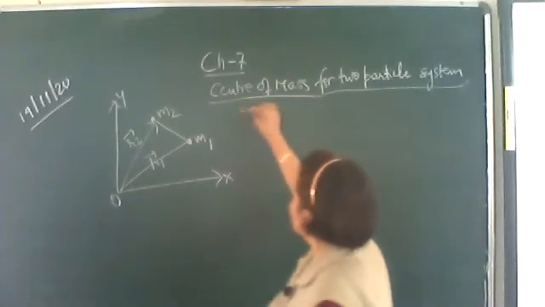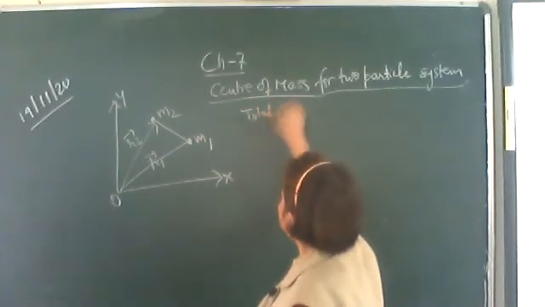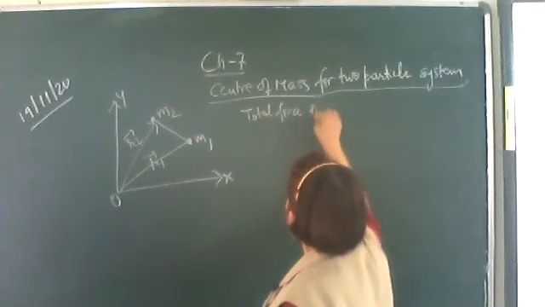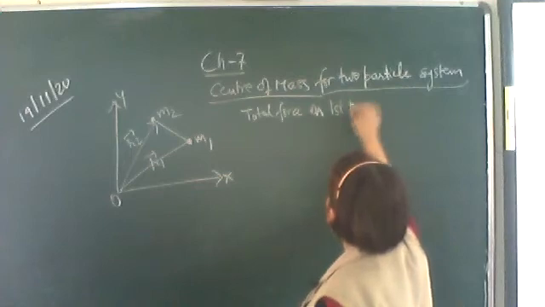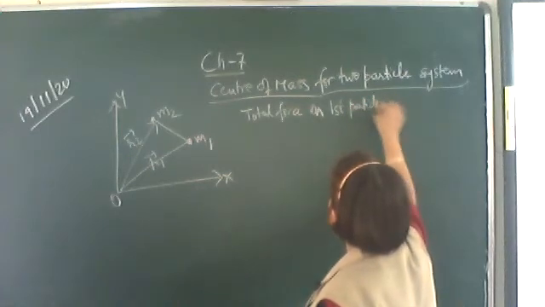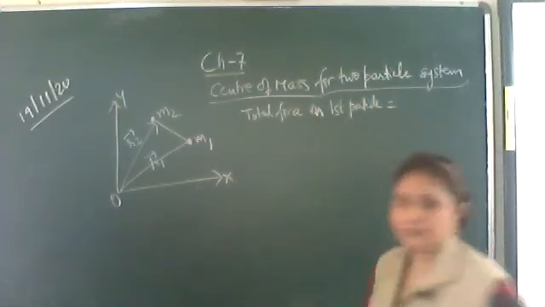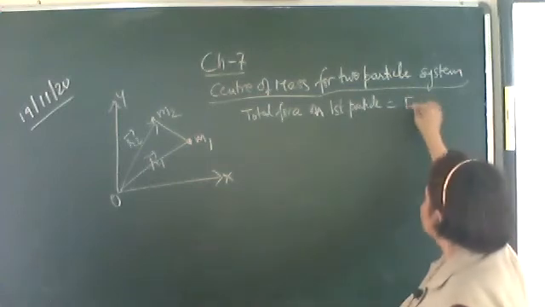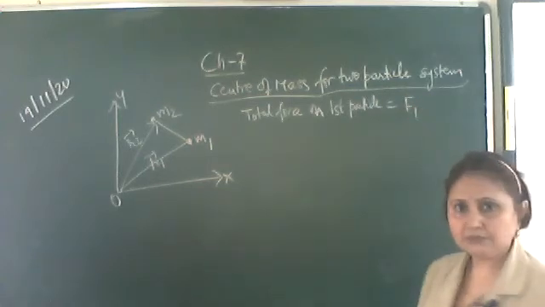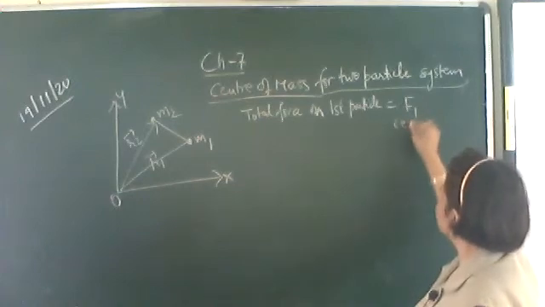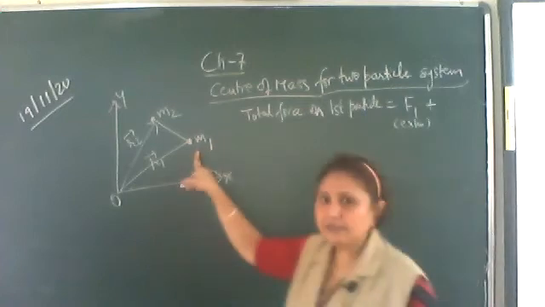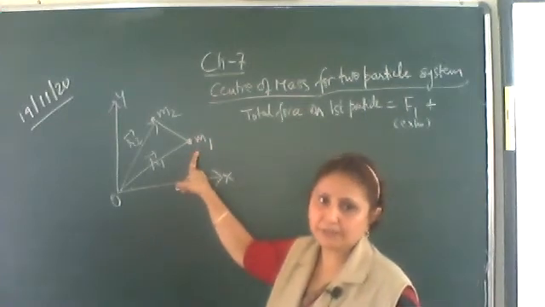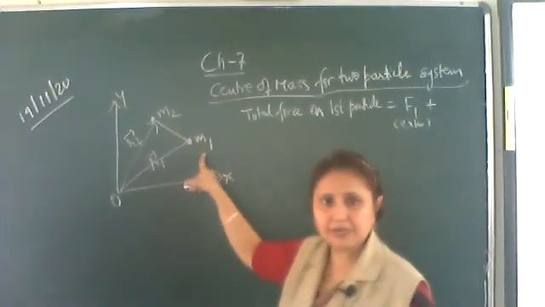So what is the total force on the first particle? Some external force is applied, let it be capital F1. This one is the external force. And some internal force is also applied on this particle due to the second particle.